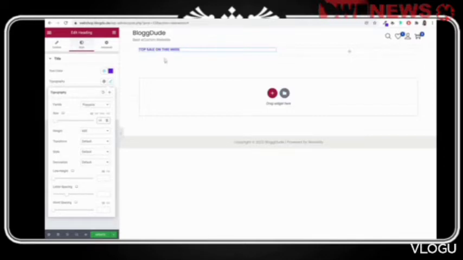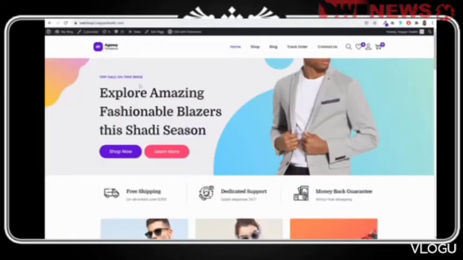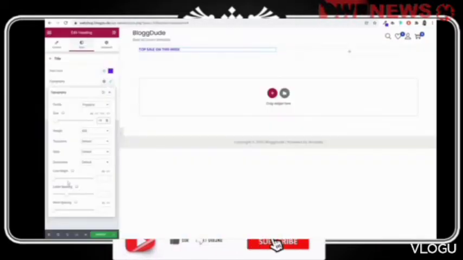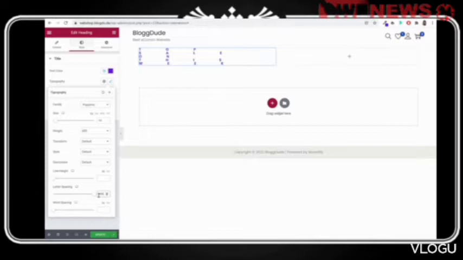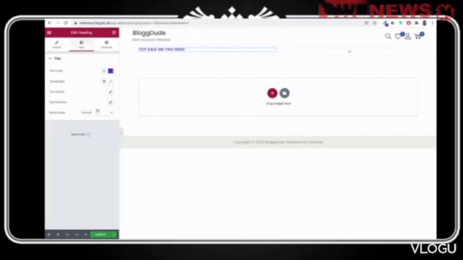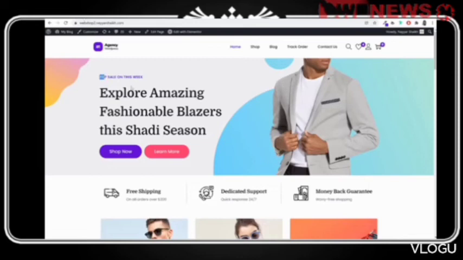Now I want to do one thing. I want to increase a little bit the letter spacing. So spacing between each letter, you'll see that option over here, letter spacing. If I type in 1, you can see spacing increase. If I type in 100, as you can see, or maybe 10, spacing is increased even more. I'll type in maybe 1, or if you want, you can type in 0.5. Okay. Then after that, we have some more options. We don't want to play around with that for now.